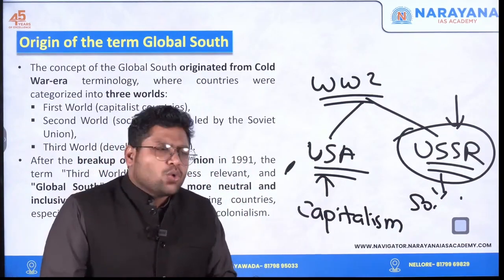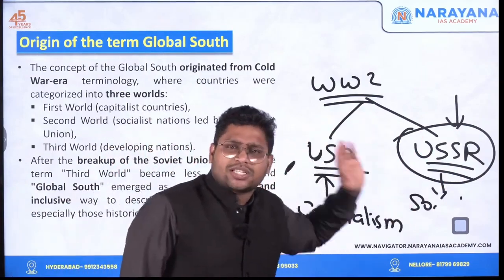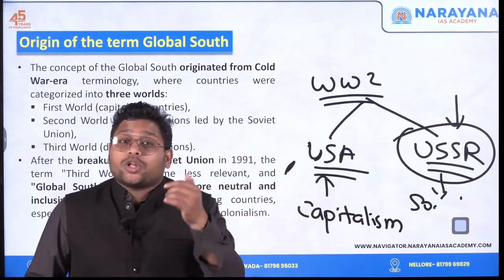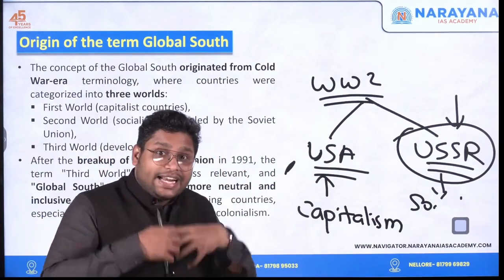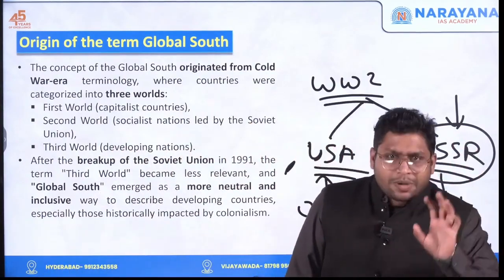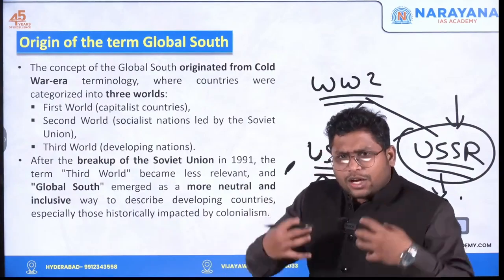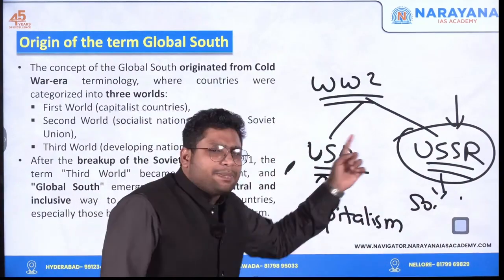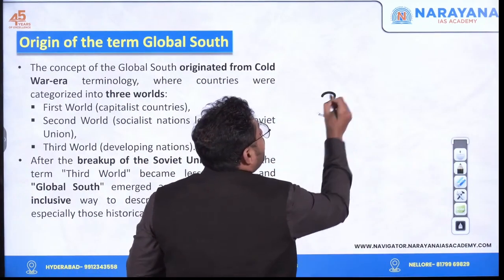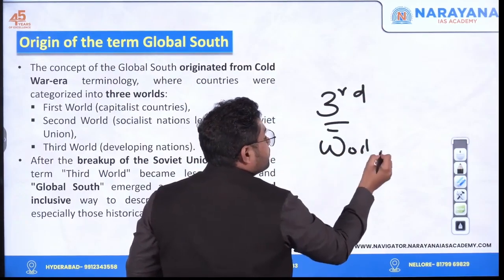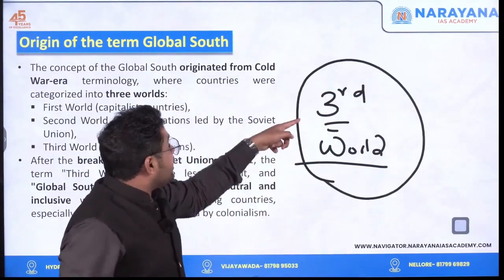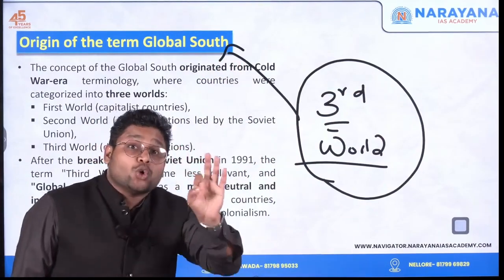But there were some countries who neither followed the US's path nor the USSR's path. Those were the countries earlier colonized by European countries. For example, India was earlier colonized by Britain. Many countries of Africa were colonized by European countries. When all these countries got their independence, they did not follow any particular path. These countries were termed third world countries. Now we are talking specifically about these third world countries. These are the countries representing the global south.